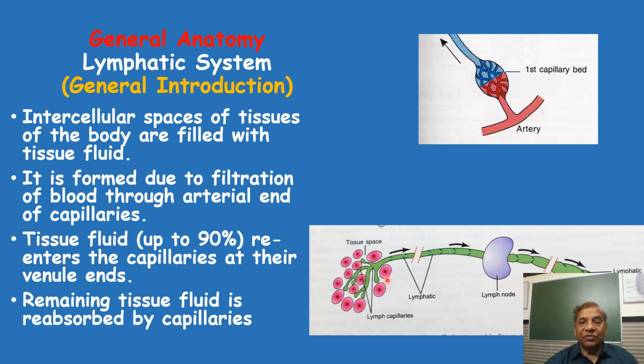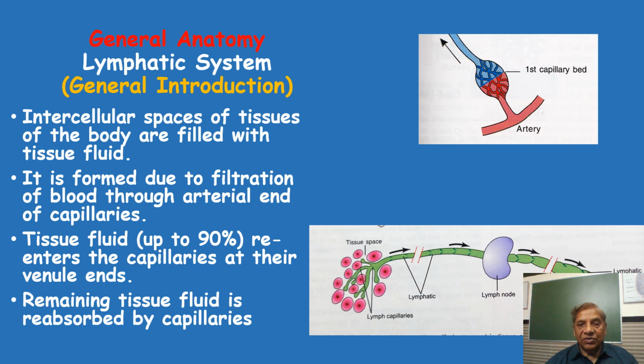In this diagram you can see the lymph capillaries in green, present in the intercellular space. The remaining tissue fluid, not absorbed by the venous end of the blood capillary, is absorbed by the capillaries of the lymph vessels. I am passing to the next slide, where you will see why this is not absorbed.